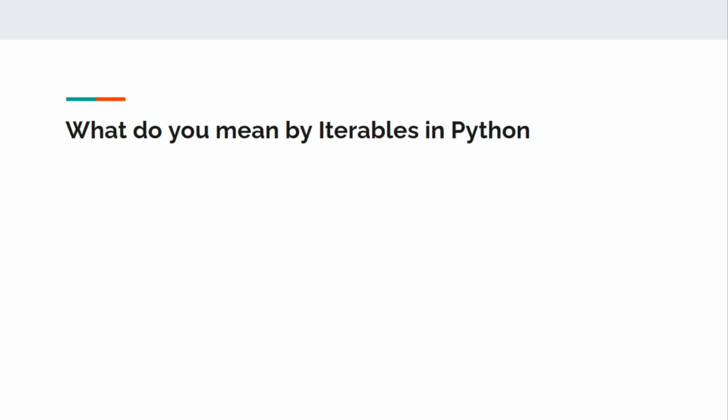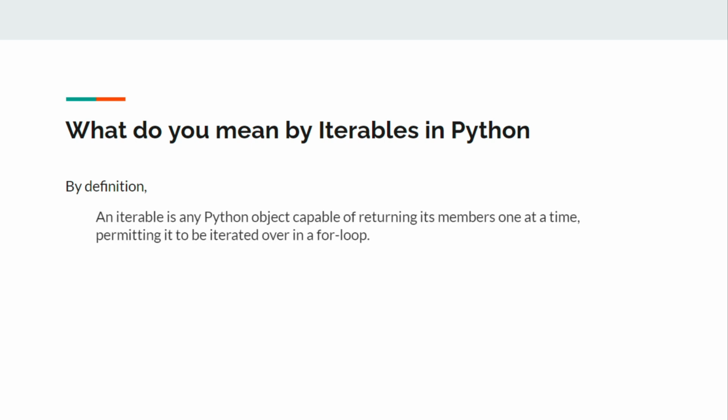So to understand what Python iterators are, we will first have to understand what is an iterable. So basically, by definition, an iterable is any Python object that is capable of returning its members one at a time, permitting it to be iterated over by a for loop. So this is a hefty definition. So what does it mean?